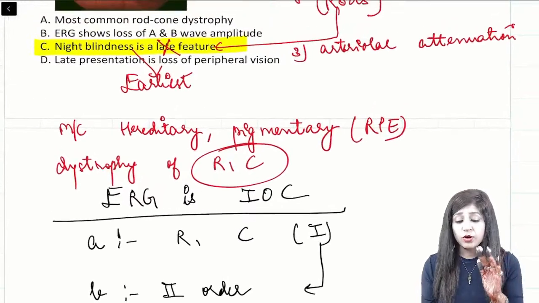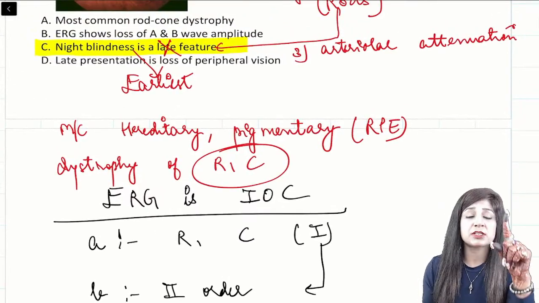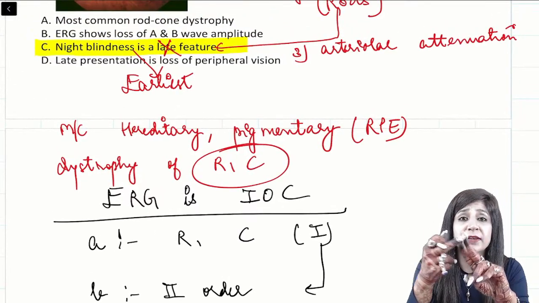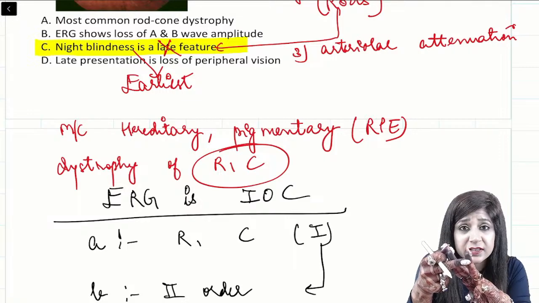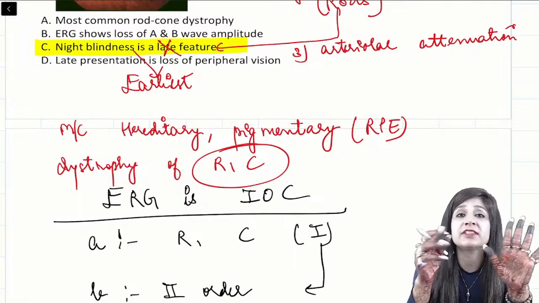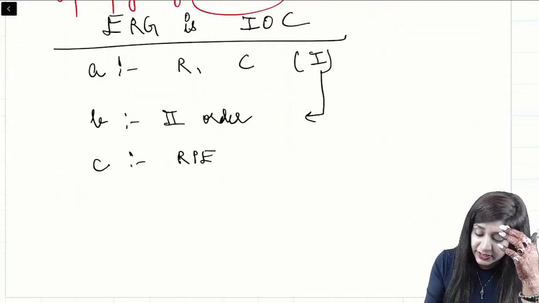So the whole of the topic is important. Retinitis pigmentosa is the most common pigmentary dystrophy, rods are affected earlier than the cones, and ERG is the investigation of choice. That is its part. Now one more thing I will tell you.